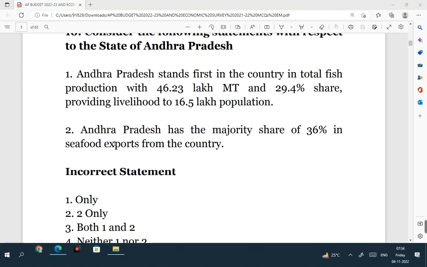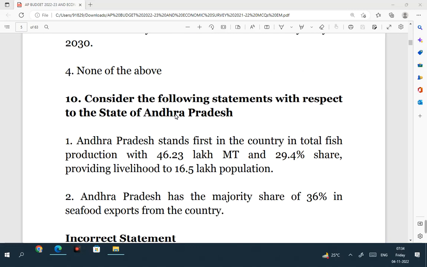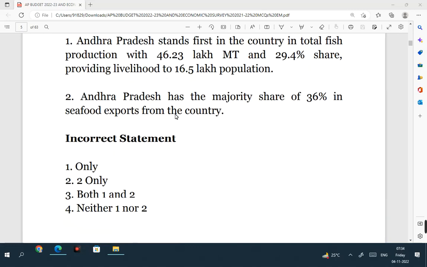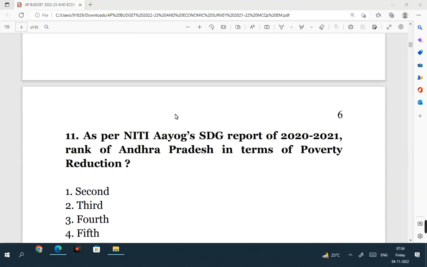Remember, Andhra Pradesh is one of the pioneer states in aquaculture. We have very progressive farmers in the aquaculture sector. There's a reason why Andhra Pradesh has the biggest share in seafood exports from the country, and that is 36%. So the question is, consider the following statements. He is asking for the incorrect statement, neither one nor two, because both are correct statements.